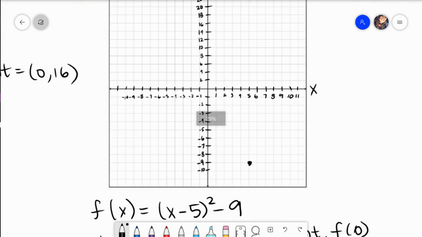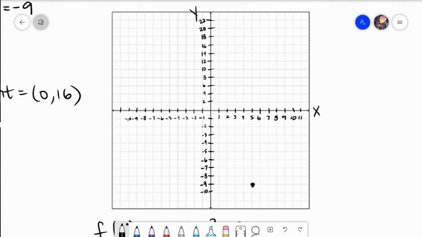Let me zoom in here because y'all have that written down already in your notes. 8, 0 would be right here, and then 2, 0 would be right here. And then I also learned that my y-intercept was 0, 16. So I'm not moving at all on my x, but I am going to go up to 16 on my y. And now that I have these 3 points, I can actually graph this parabola.